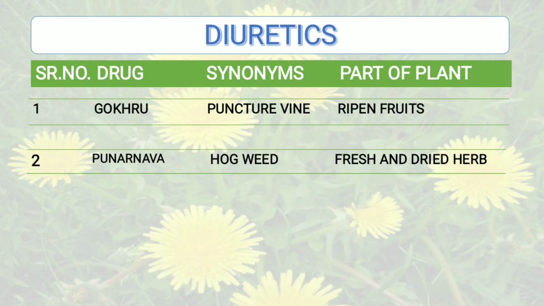Then the second is Punarnava. Punarnava is also known as Rakta Punarnava or hogweed, and part of the plant that is used is fresh and dried herb.